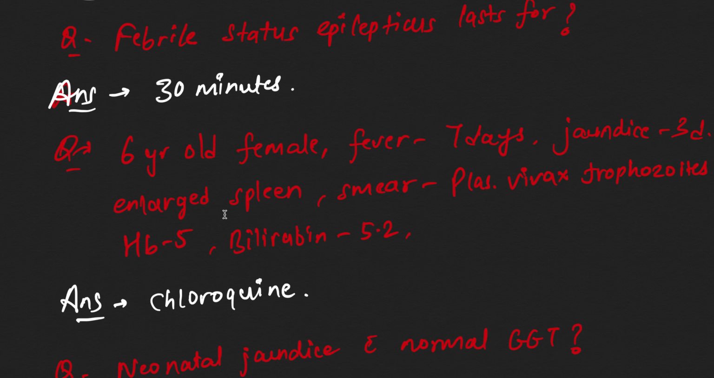Now 6 year old female presented with fever 7 days and jaundice for 3 days and large spleen. Smear shows Plasmodium vivax trophozoites, and hemoglobin is 5, bilirubin is 5.2. So what will be the treatment? What will be the drug given? So chloroquine will be the answer.